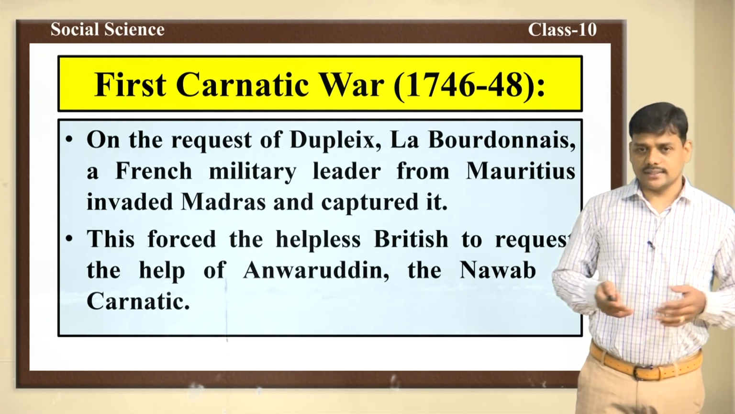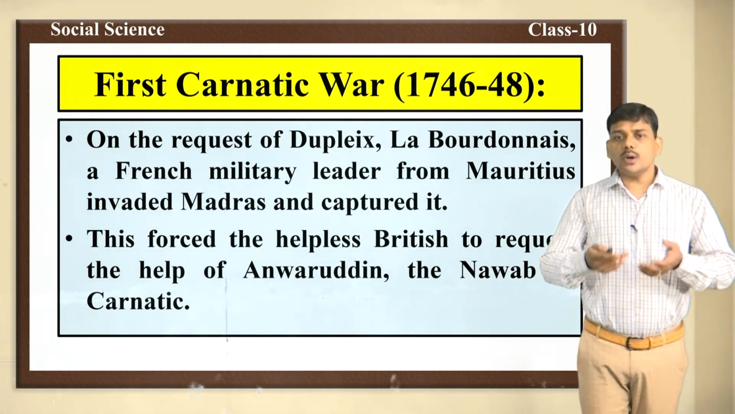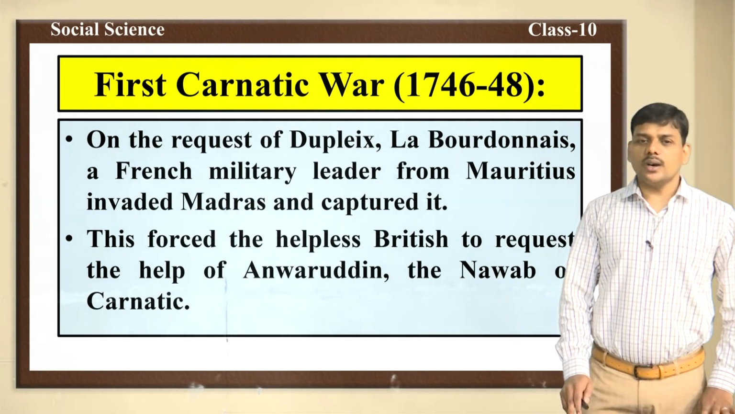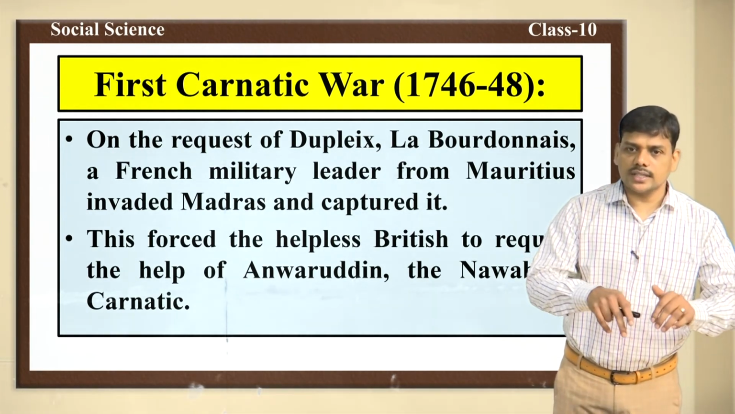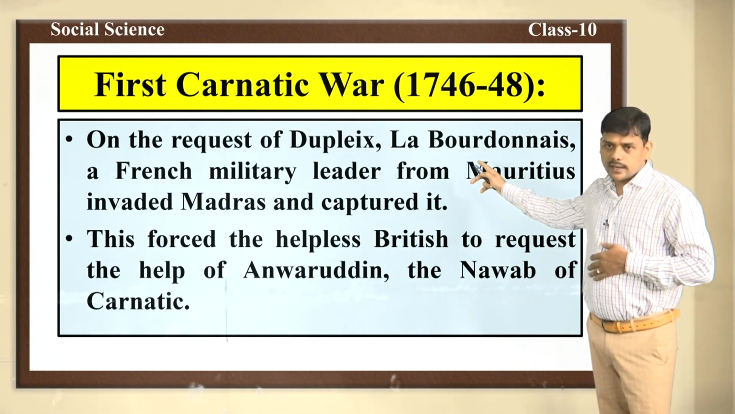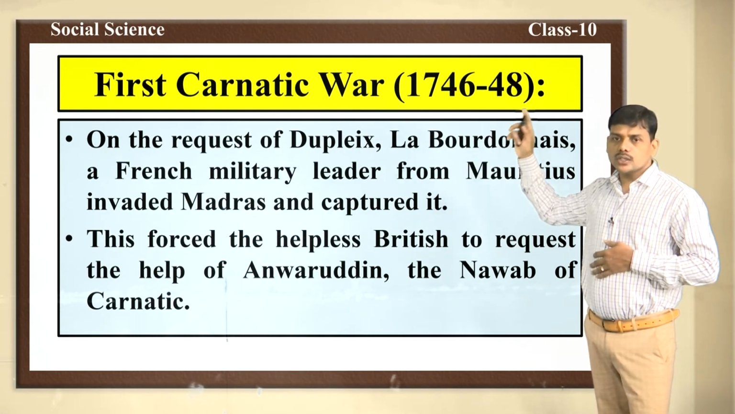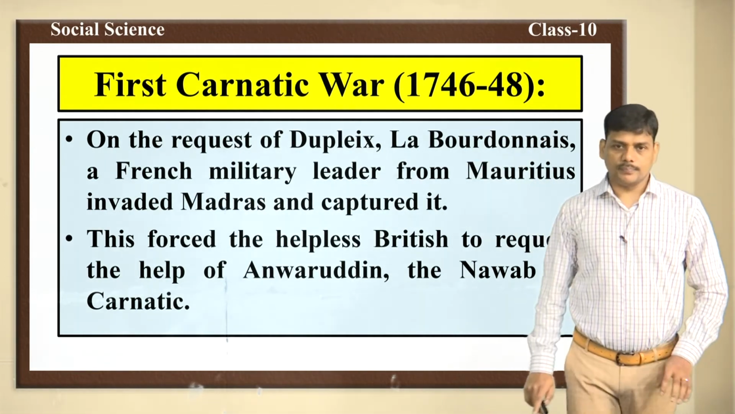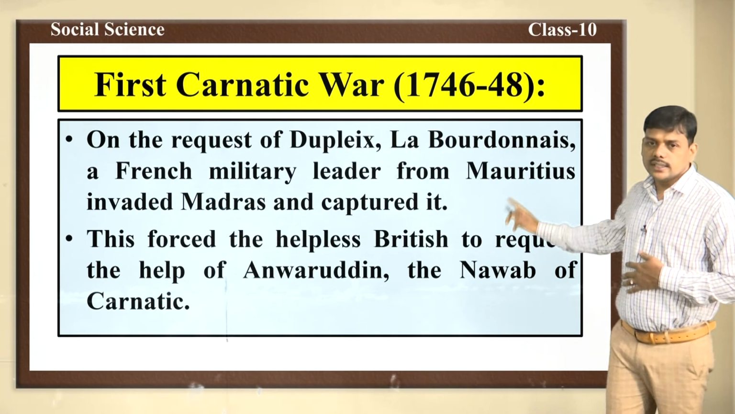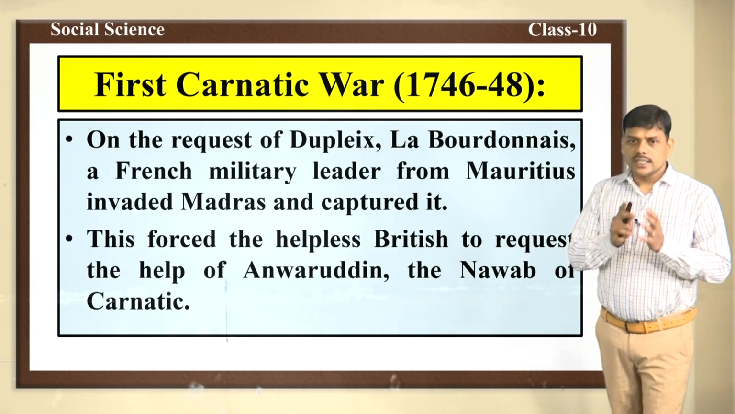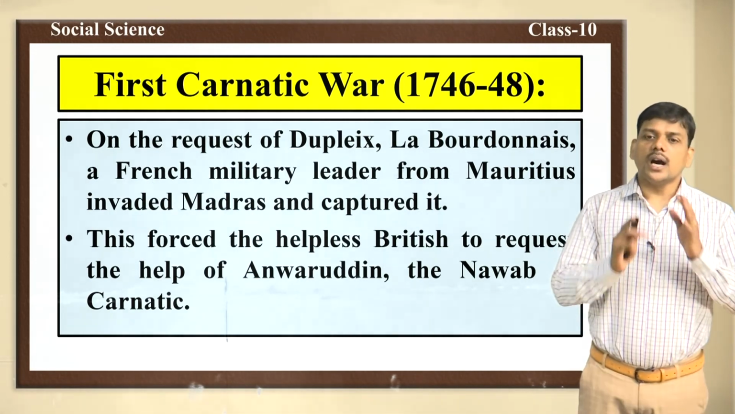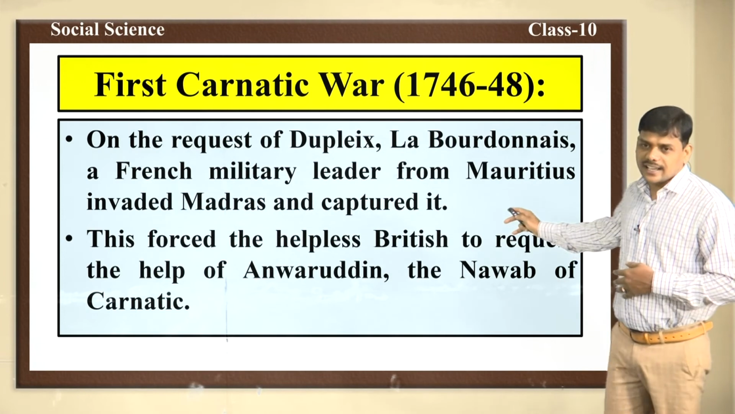What were the reasons? On the request of Dupleix, Labourdinas attacked Madras and captured it. Who was Labourdinas? He was a French military leader from Mauritius. Who captured Madras? Labourdinas captured Madras. Why did he capture it? Because Dupleix requested him. When Labourdinas captured Madras, this made the British helpless. That's why the British took the help of Anwaruddin. Who was Anwaruddin? Anwaruddin was the Nawab of Carnatic.